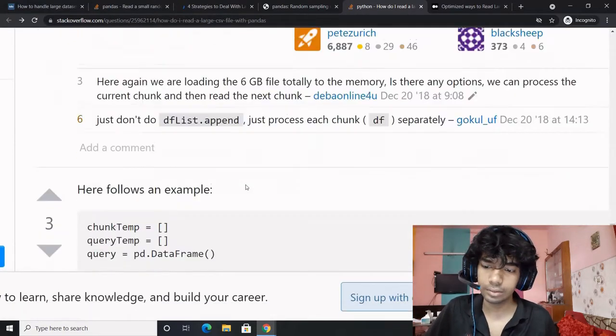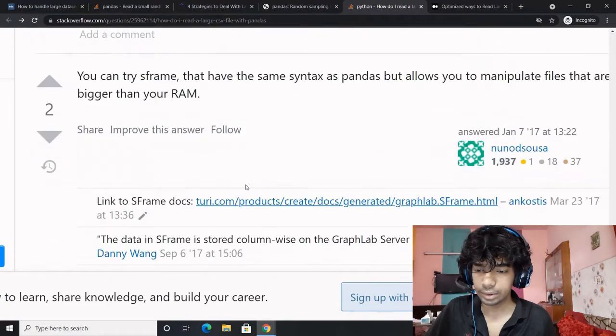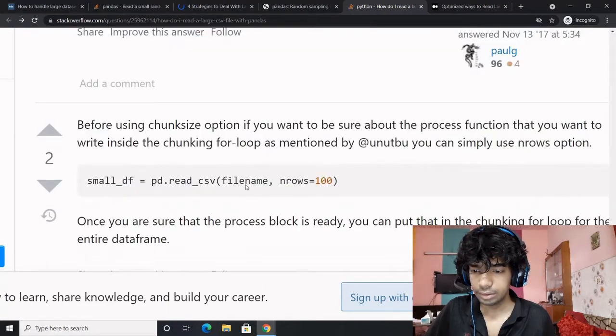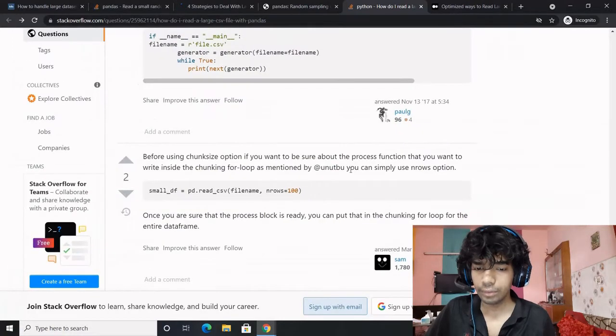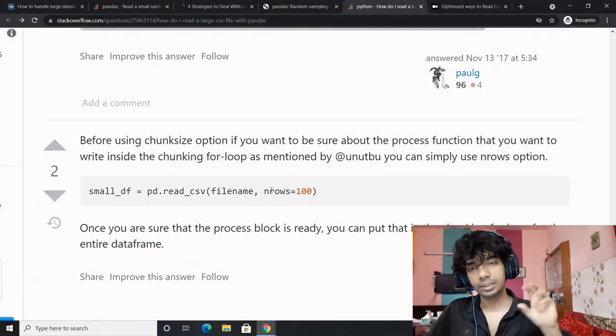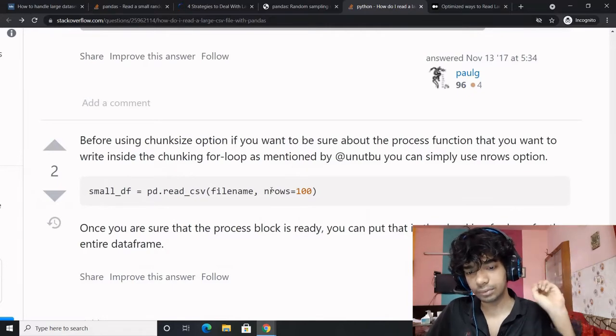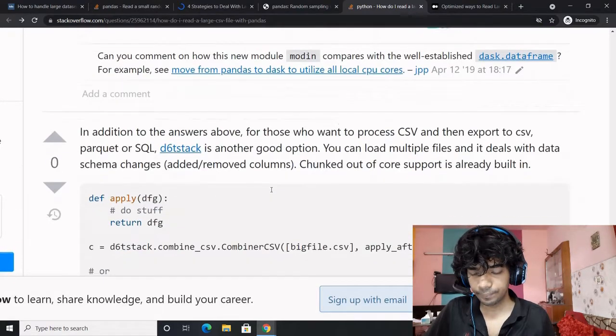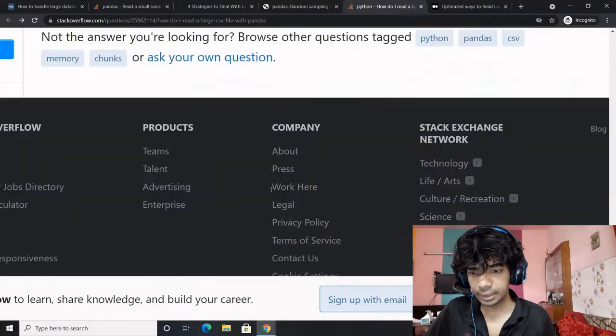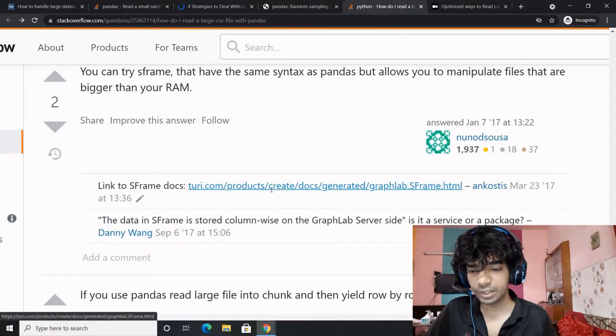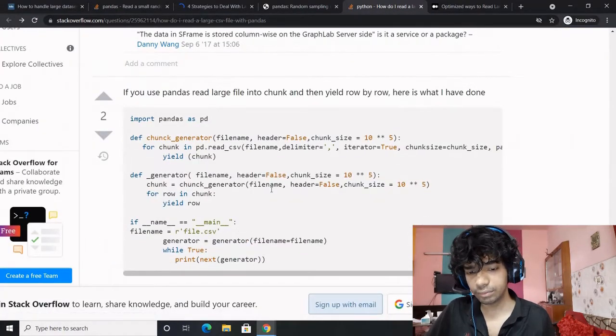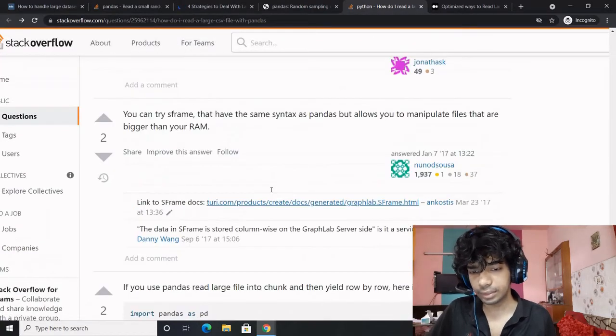This method is also similar. Chunks. nrows is kind of similar to chunks, but not exactly. So with nrows you're just defining that, give me a sample of 1000 rows. So that might not be a good representative. If your 1000 rows are a good representative of the entire data set, then it's a good way to proceed. Else, do not go with this particular method.